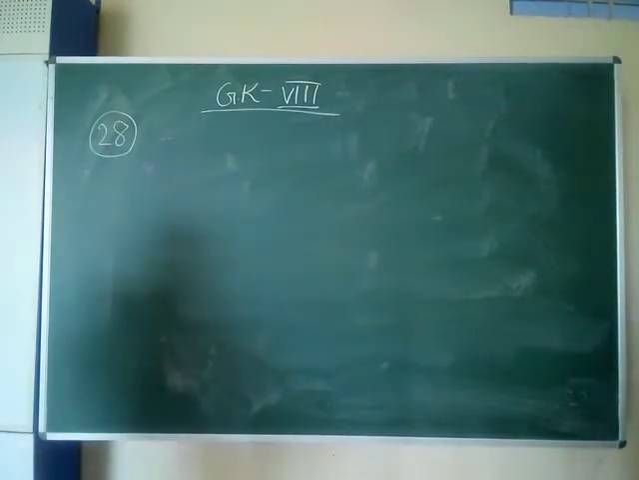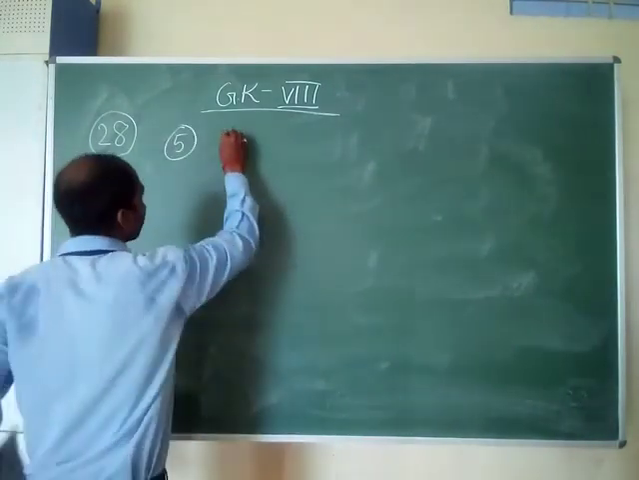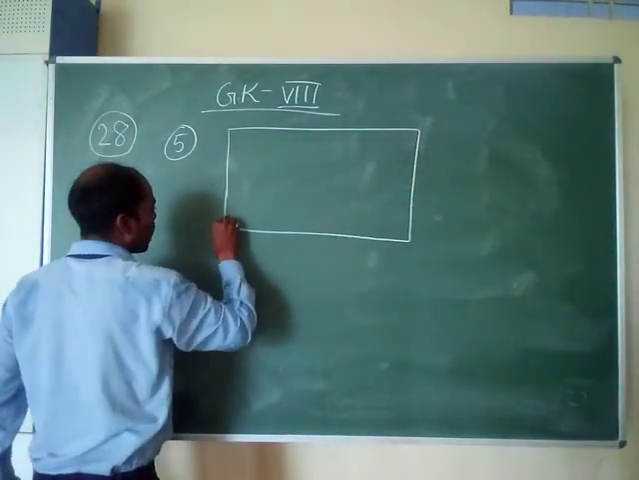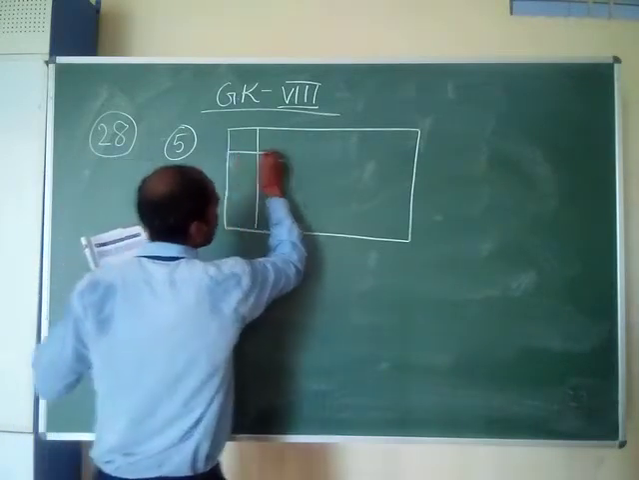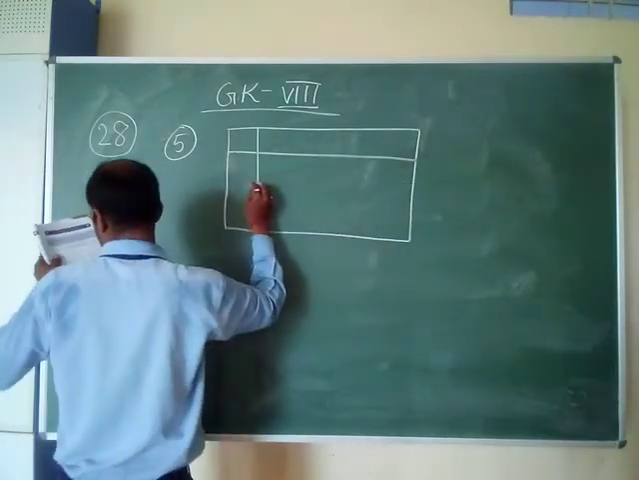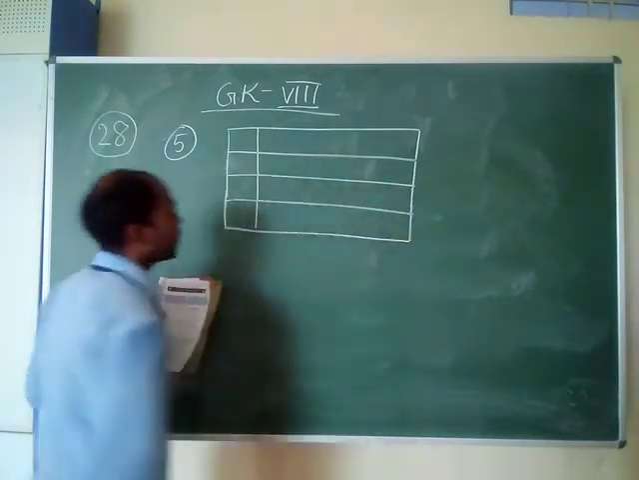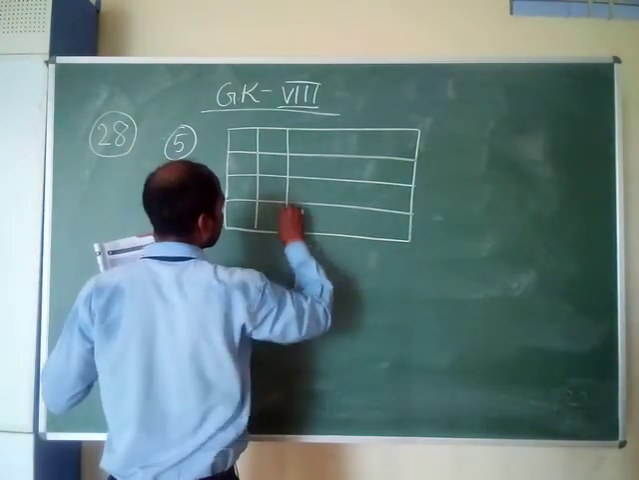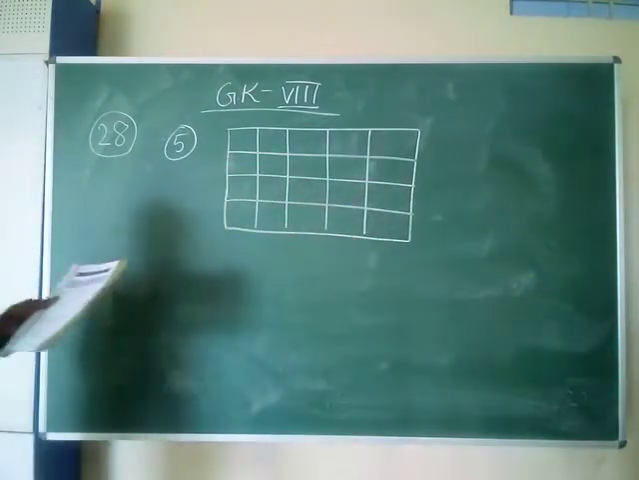Coming on to question number 5: what is the missing number in the arrangement? A box is given like this, and you have to solve the puzzle. There are 4 columns, and here 1 2 3 4 5, and 5 ones.